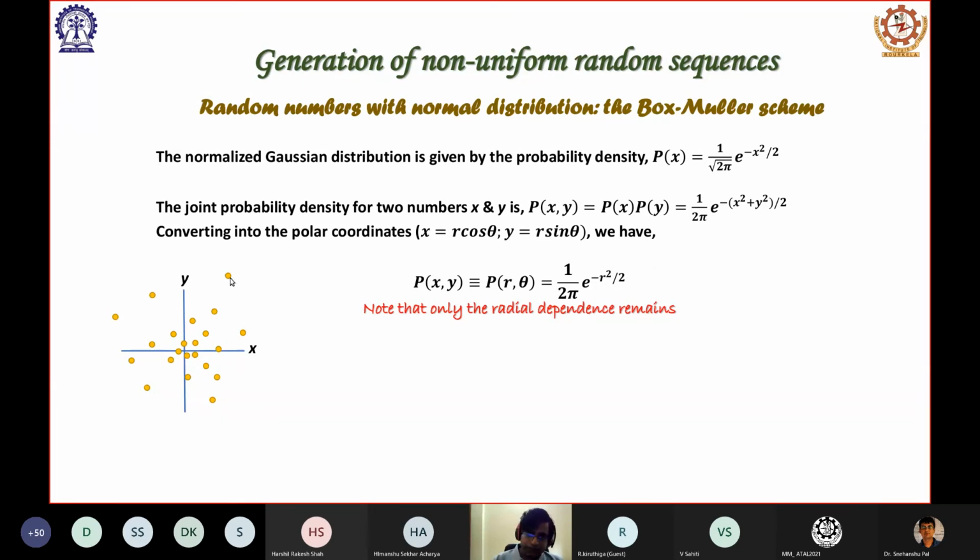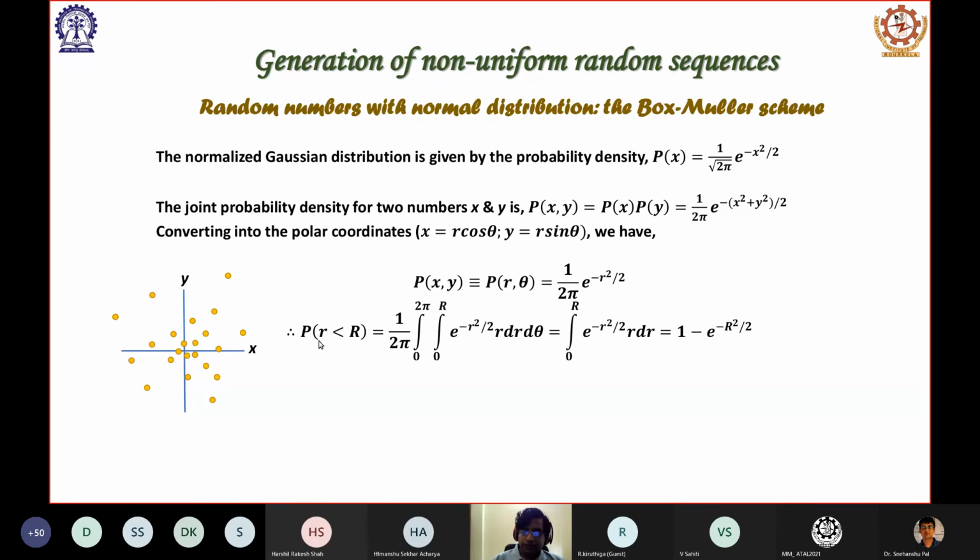So when we generate it, we find that only a radial dependence is there. If you are closer to the center, the points are more and more frequent, the density is large. If we move away from the center, the density is small. But it only depends upon the distance from the center, not the angle which that point is making with respect to the x or y axis.